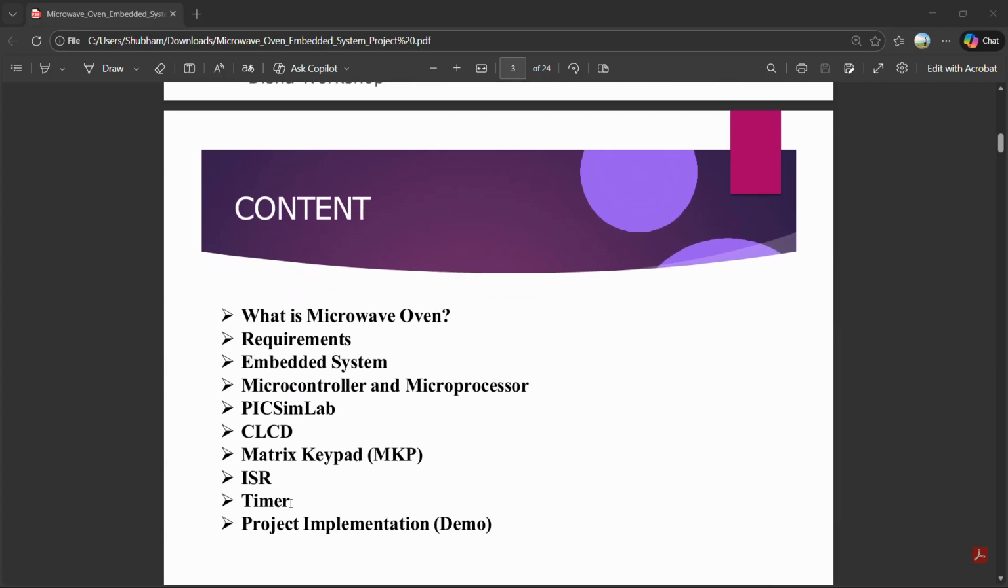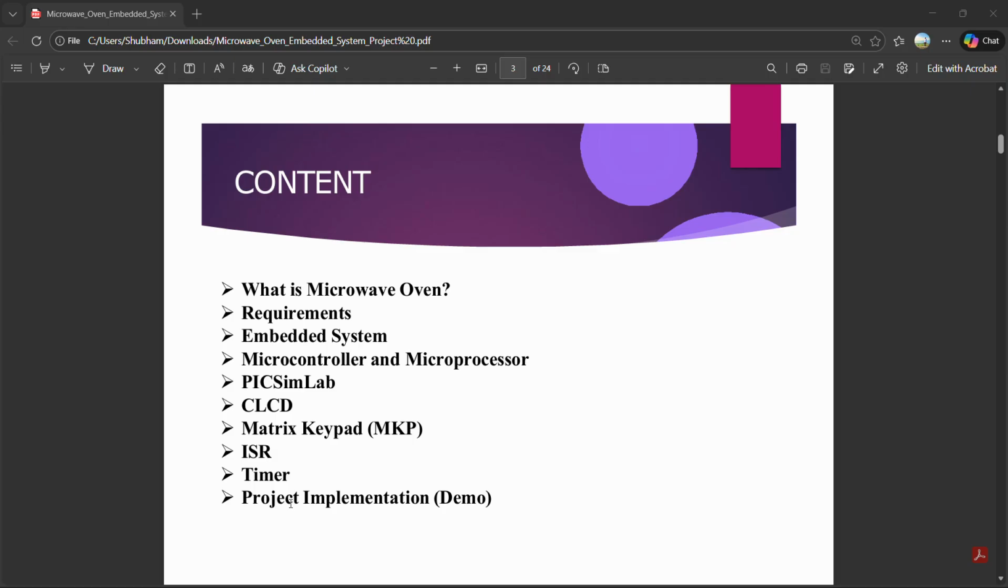These are the contents. First is what is a microwave oven, second is the requirement, embedded system, microcontroller and microprocessor, PIC SimLab, LCD, matrix keypad, ISR, timer, and project implementation demo. All of these contents are in my PPT. So first is the microwave oven.